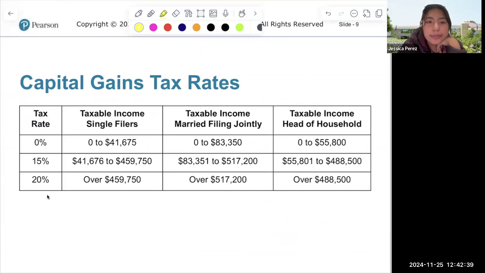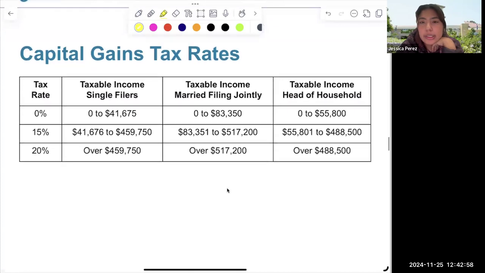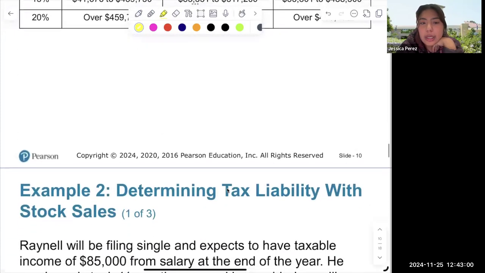These are the rates. Depending on if you have a 0% rate or 15, it depends on how much you make. Are you making anywhere between 0 to 41,000, 0 to 83,000, 83 to 517? So this is how much you're going to be getting taxed from capital gains. Okay. So this table is given.